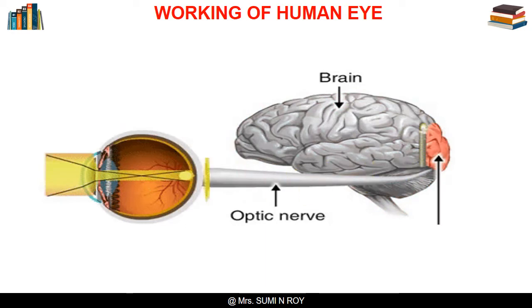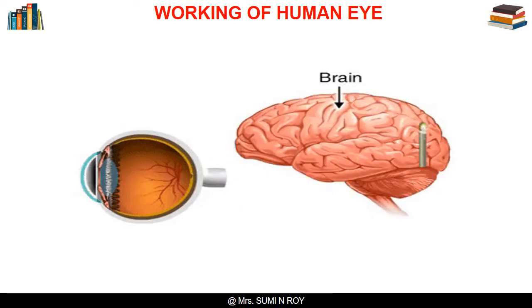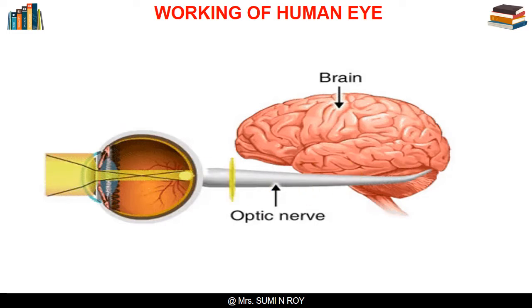Now let us learn how the eye works. The major functions of the eye are to allow the right amount of light to pass through under different conditions of light, to form its image, and then to send information about the image to the brain. These functions are performed by different parts of the eye.